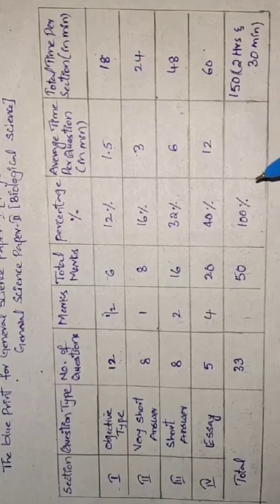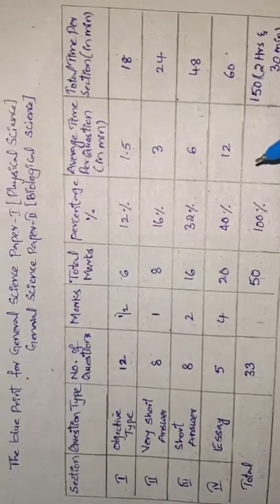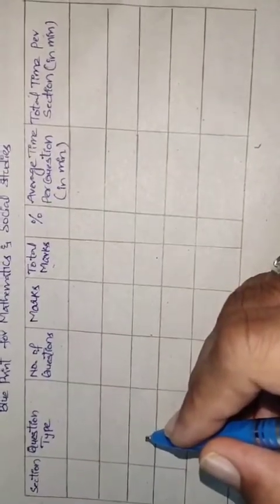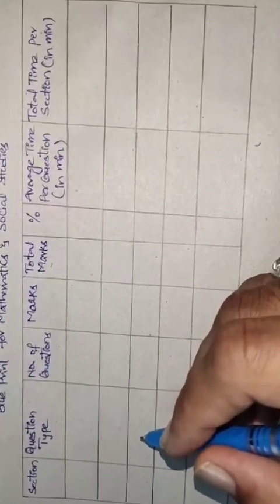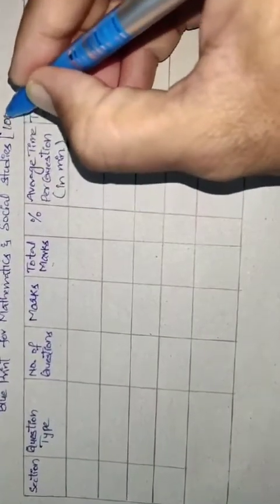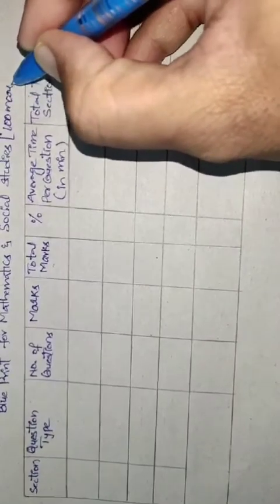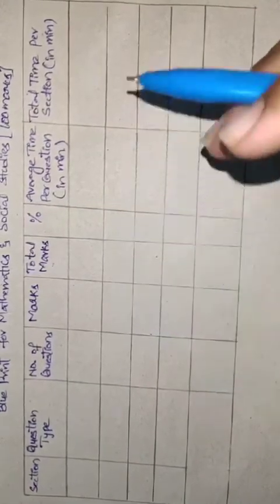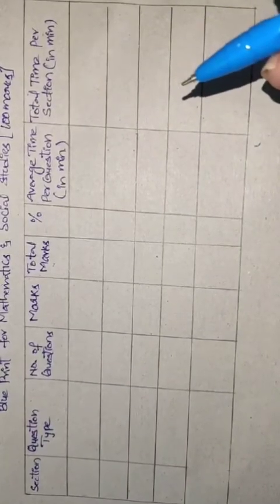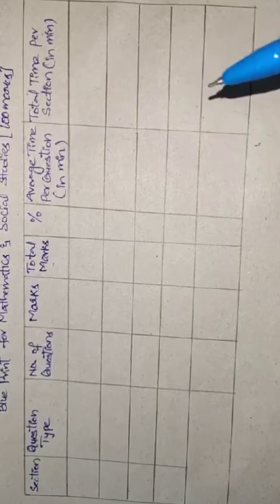So this is the blueprint for general science paper 1 and paper 2, that is biological science and physical science. And next, the blueprint for mathematics and social studies. For this time, for 2021, due to the COVID-19 pandemic, for physics and biology the government has conducted the exam for 50 marks, and for mathematics, social and other subjects, that is Telugu, Hindi, English, they are conducted for 100 marks.